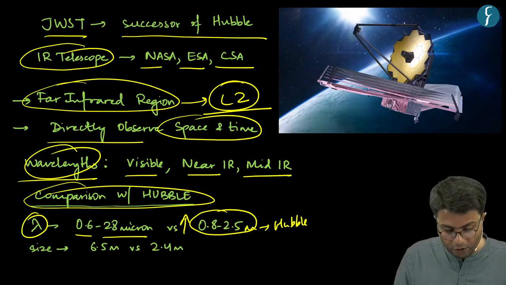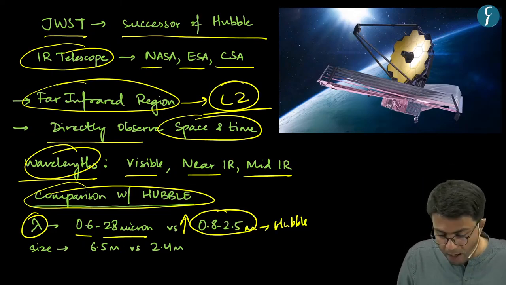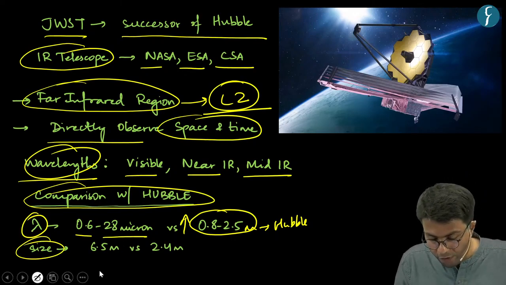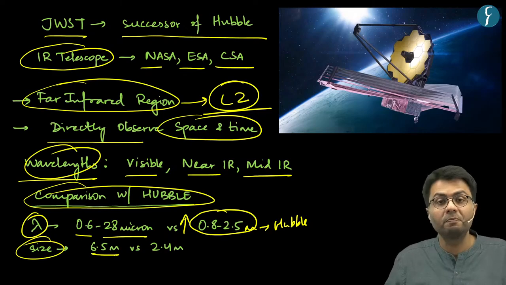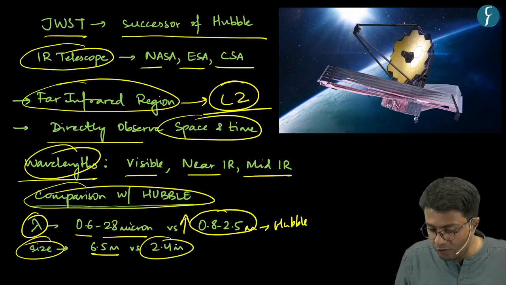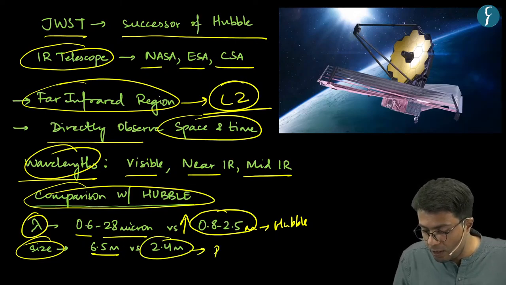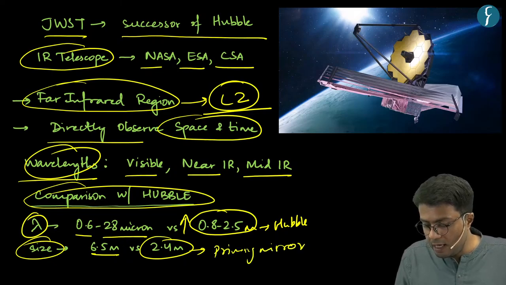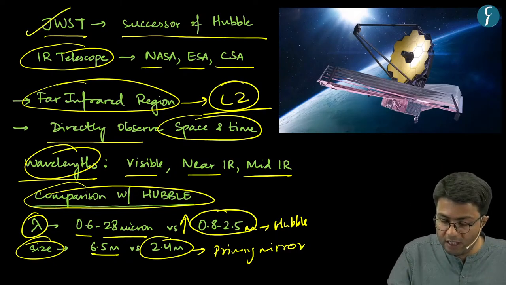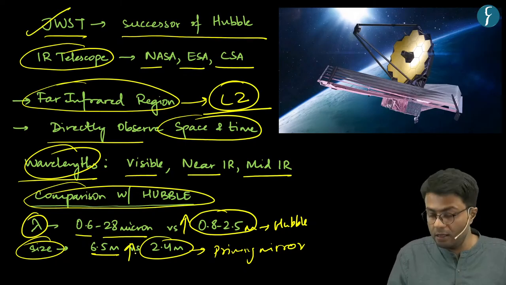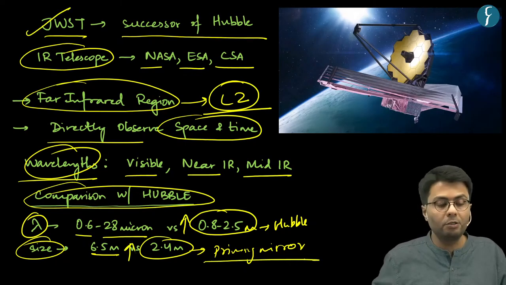Whereas the size of the main mirror of this telescope is 6.5 meters, which is again almost 3 times the size of the Hubble Space Telescope's primary mirror. Hence, you can see that the field of view of the James Webb Space Telescope is almost 3 times higher than that of the Hubble Space Telescope.